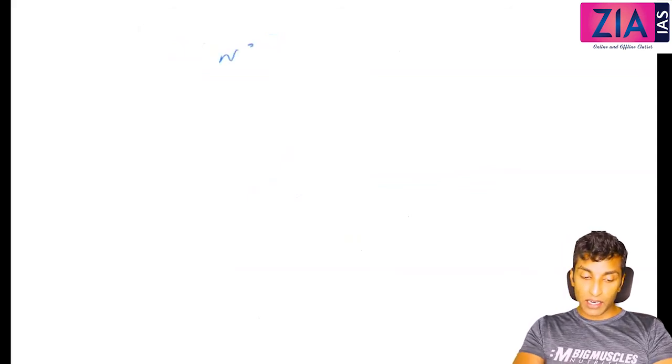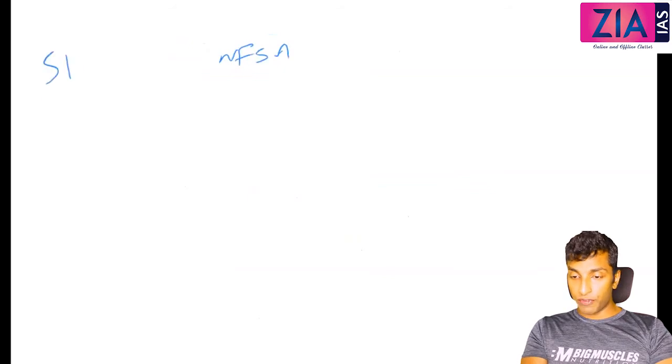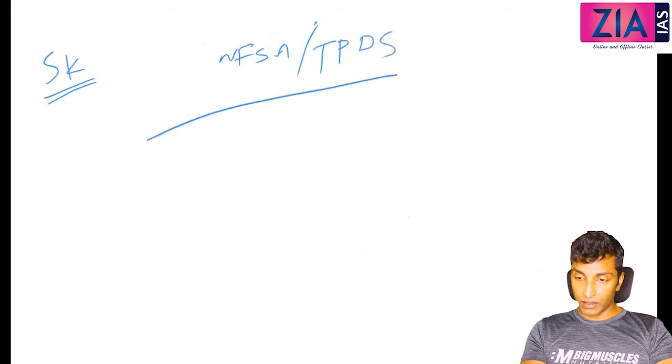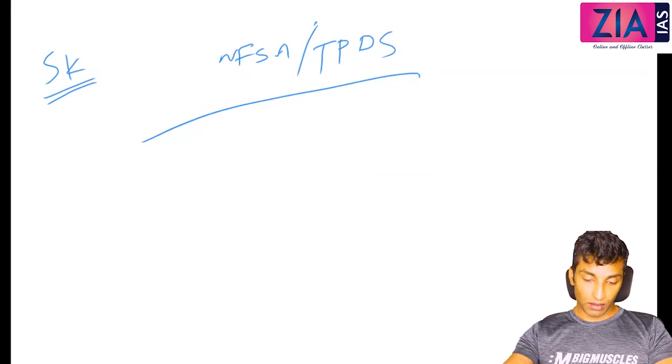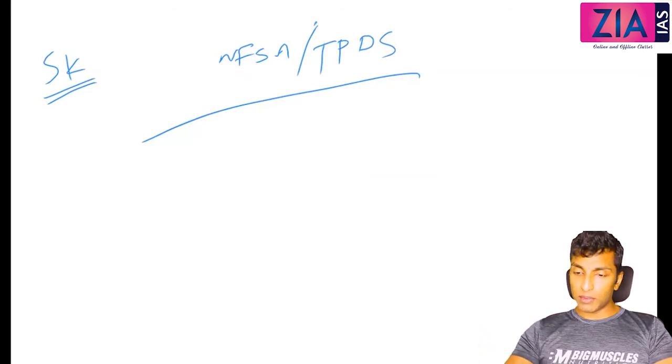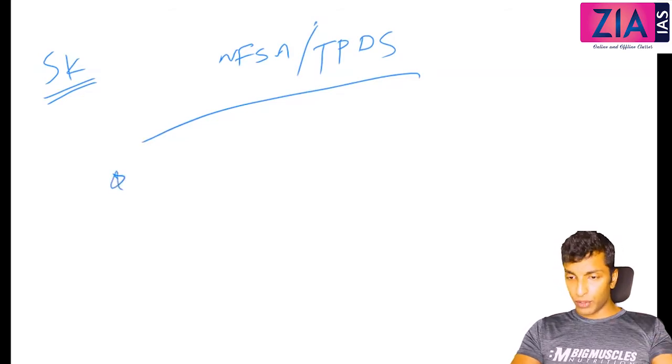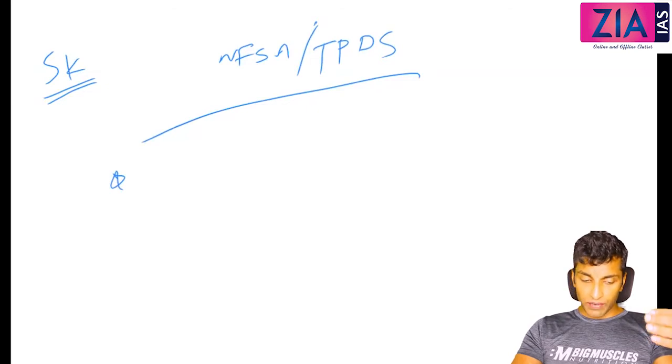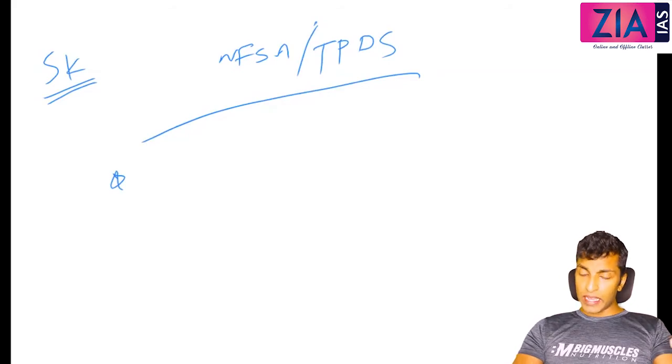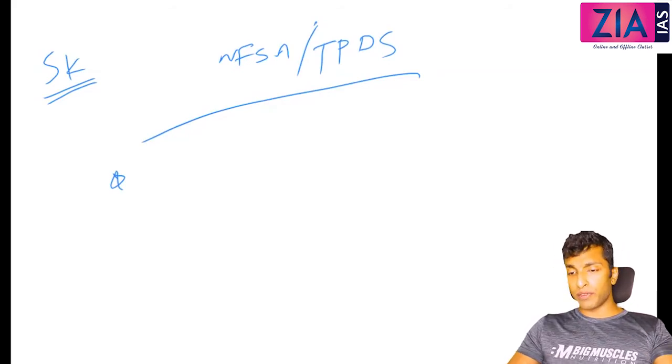Now there is a recommendation again from Shanta Kumar Committee related to NFSA. So just write Shanta Kumar Committee recommendation on NFSA or TPDS. We have discussed Shanta Kumar Committee in buffer stock also, even before subsidy also. So it is a very important committee when it comes to agriculture. Why I'm discussing it again, even though it was so much before, is that all the recommendations have relevance even now. So in mains, you will get one or two questions for sure from agriculture. Okay, one question is for sure. So you should be in a position to take these recommendations.